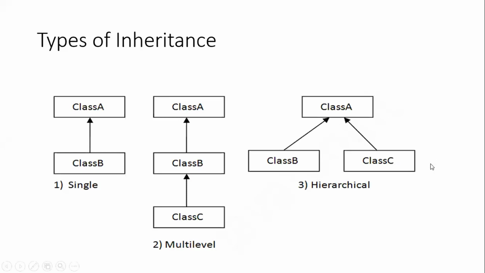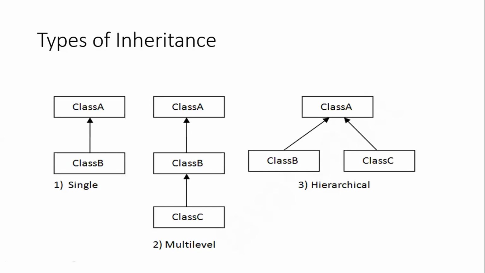This diagram is nothing but a class diagram, so it will just show you the dependency between the classes, right? According to hierarchical inheritance, the diagram defines that you have two different classes, class B and class C, and these two classes are inheriting the properties from class A.